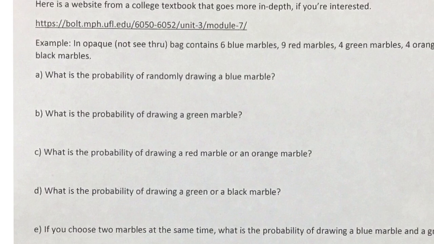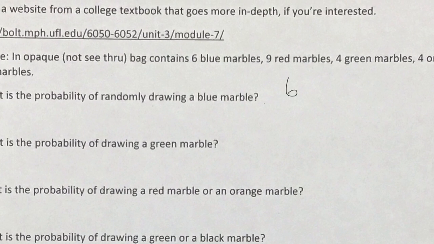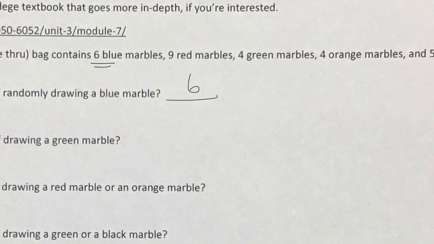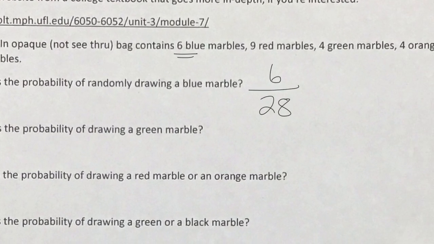So we have to figure out how many blue marbles there are. There are 6 blue marbles. And then what's the total number of marbles? We add 6 plus 9 plus 4 plus 4 plus 5, and that is 28. So 6 divided by 28 as a percentage is 21.4%. It's the number that we want divided by the total number of options.